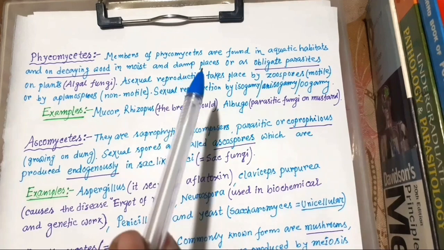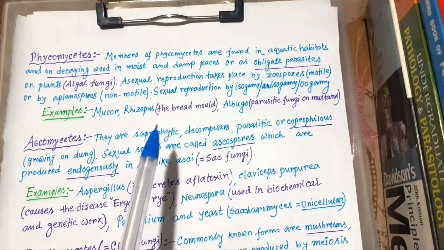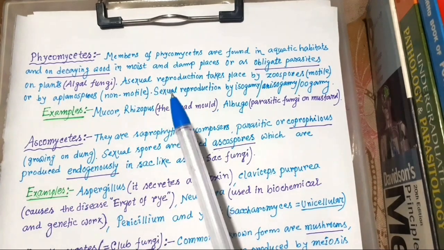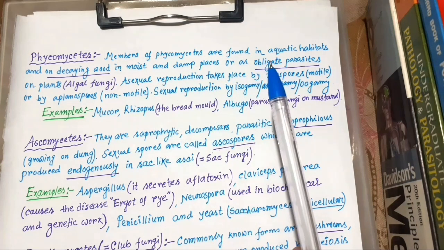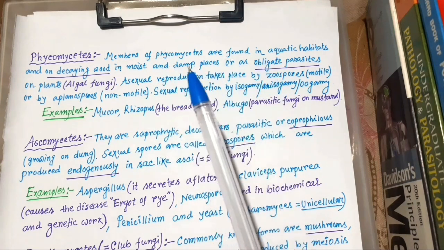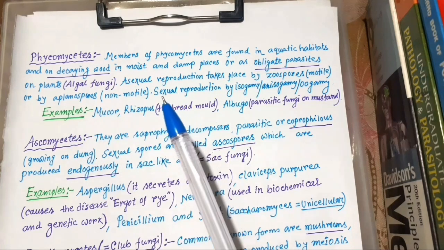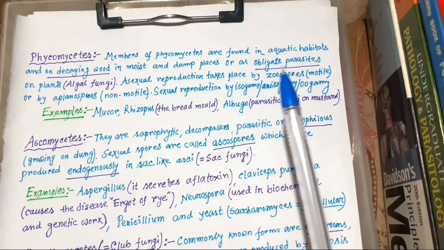Asexual reproduction takes place by zoospores, which are motile, and by aplanospores, which are non-motile. Actually, sporangiospores are of two types, the motile form and the non-motile form. The motile form we call zoospores and the non-motile form we call aplanospores. Sexual reproduction is by isogamy, anisogamy or oogamy.